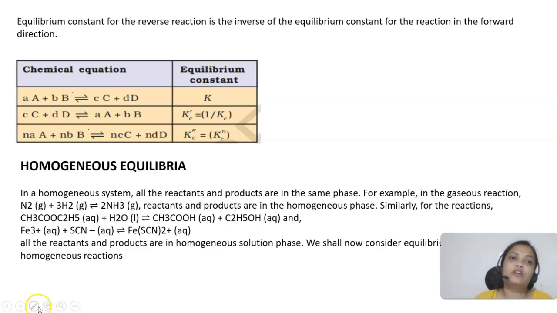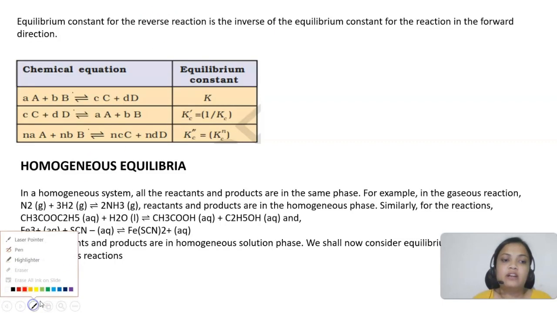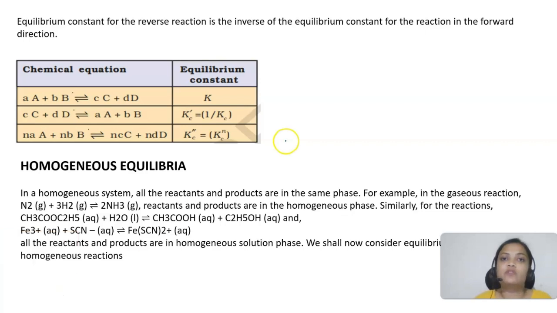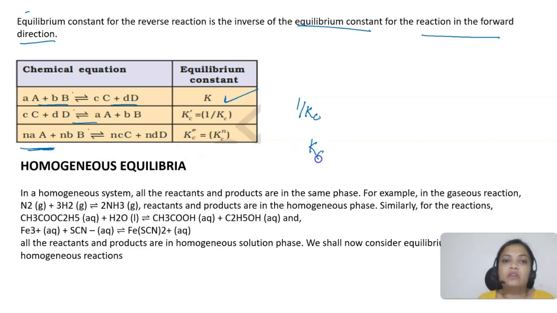So we will say that the equilibrium constant for the reverse reaction will be the inverse of the equilibrium constant for the forward reaction. Like here we have seen, if this is a forward reaction and its equilibrium constant is K, then for the reverse reaction it will be 1 by Kc. And if I multiply the reaction by n, it will become Kc raised to the power n. So that is what you need to know about the equilibrium constant.